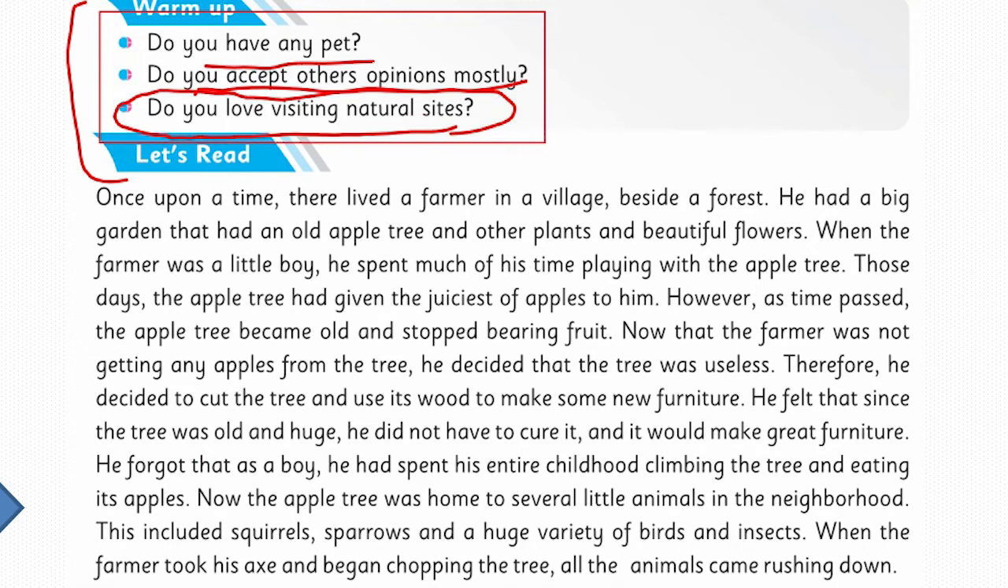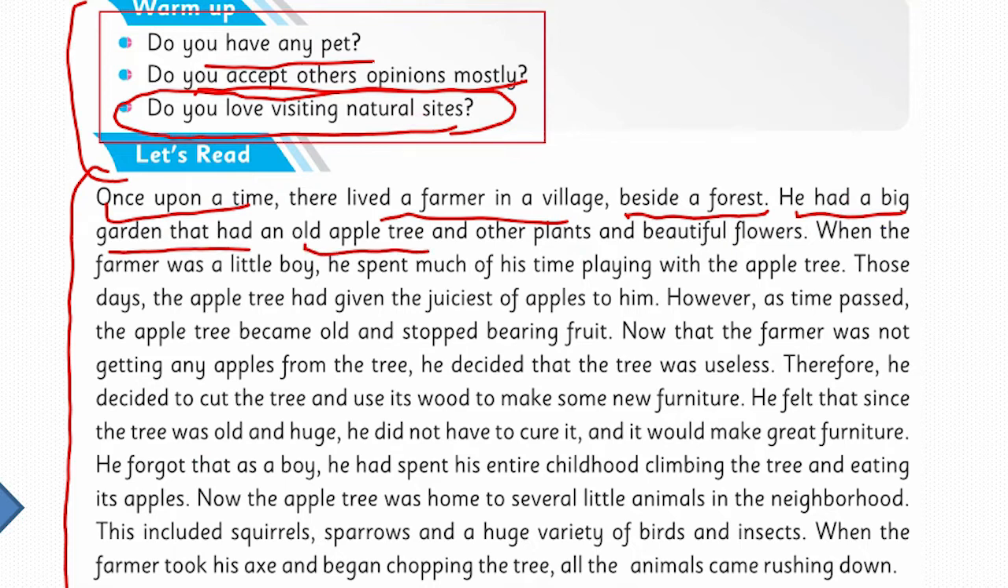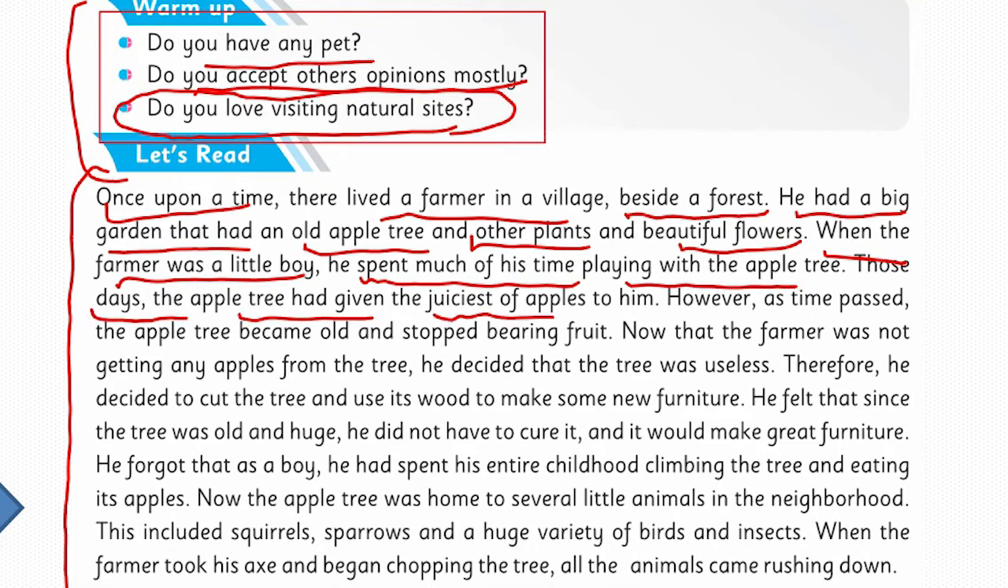So let's start from here, the first paragraph here. Once upon a time, there lived a farmer in a village beside a forest. He had a big garden that had an old apple tree and other plants and beautiful flowers. When the farmer was a little boy, he spent much of his time playing with the apple tree. Those days, the apple tree had given the juiciest apples to him.